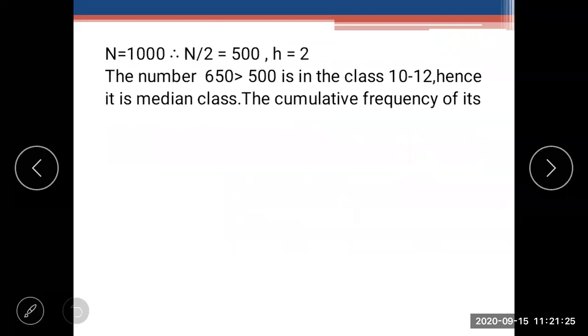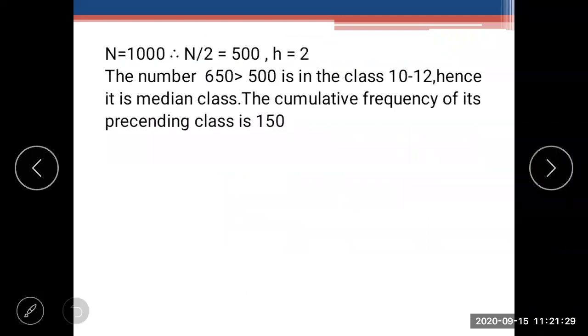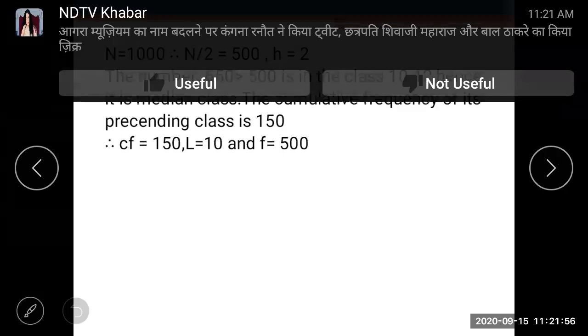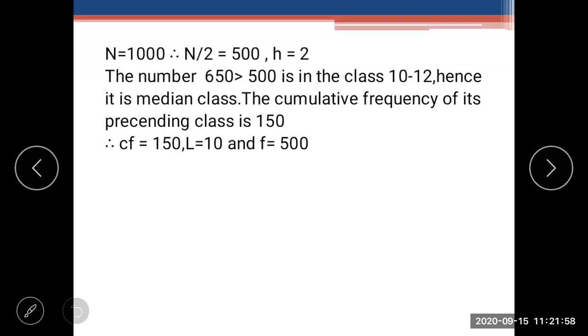So we know how to find the median class now. The cumulative frequency of its preceding class is 150, so CF is 150. We have to take its preceding class. So CF is 150, L is 10 and F, the frequency, is 500. Correct? Now we have to write the formula. Tell me, what is the formula now?